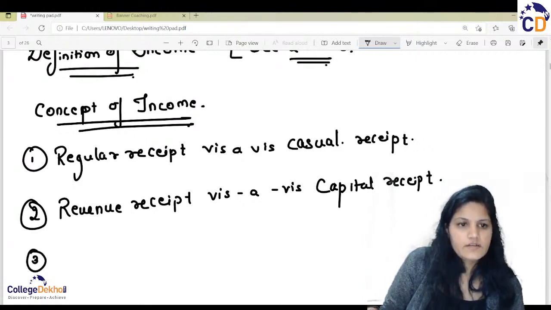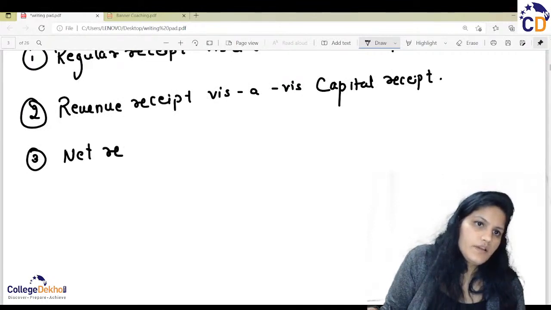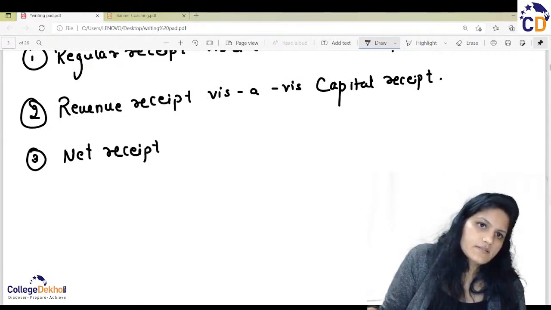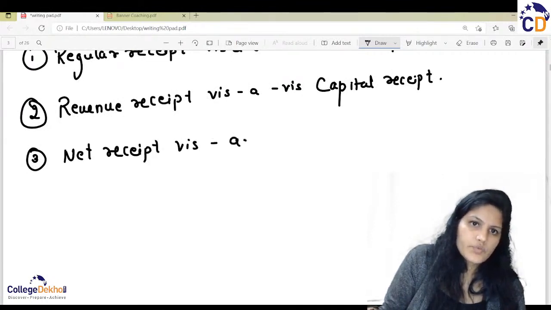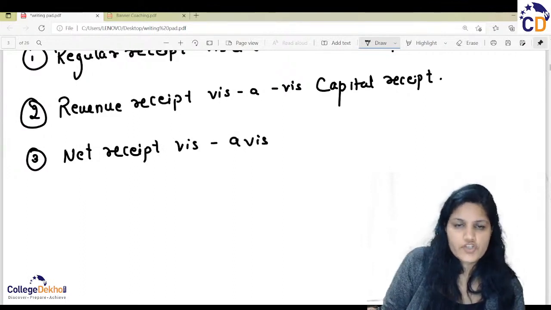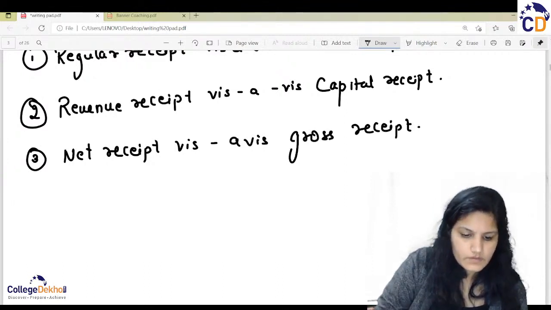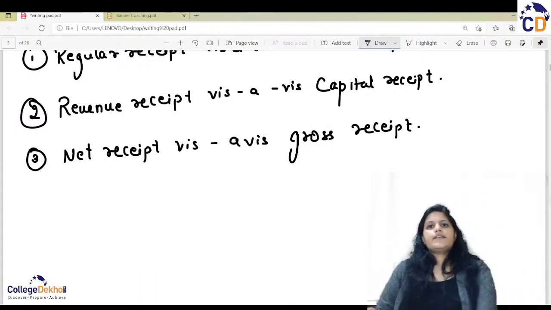Third point is the net and gross receipt. Net receipt is the receipt which you are earning after deducting your depreciation. And gross receipt is the gross amount which you are earning before depreciation.